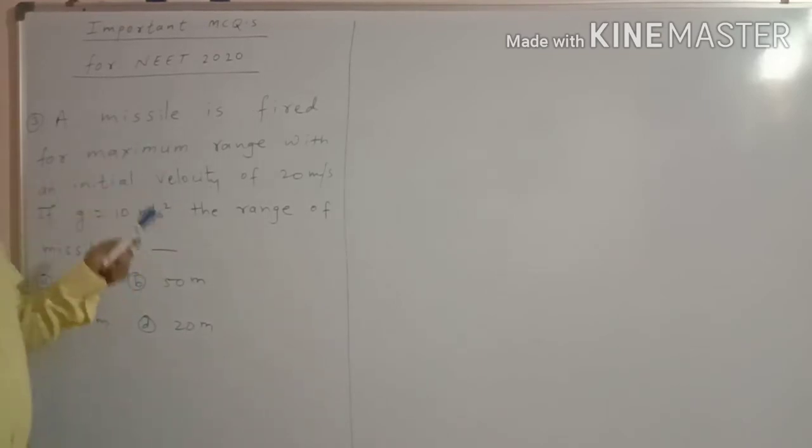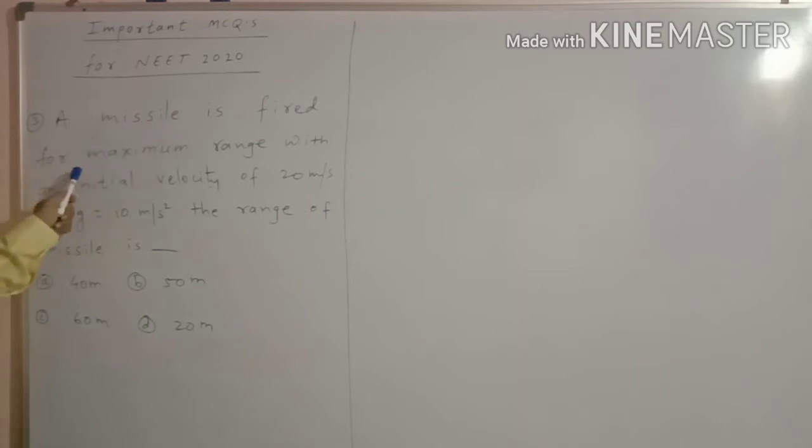Our next MCQ is: a missile is fired for maximum range with an initial velocity of 20 meter per second. If gravity is 10 meter per second square, then the range of the missile is. This MCQ is related to two dimensional, that is projectile motion.